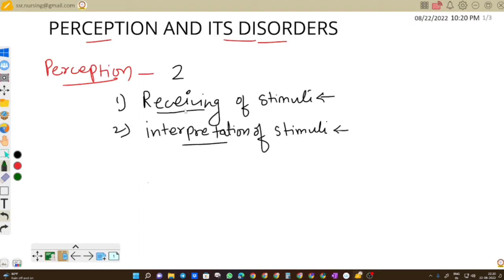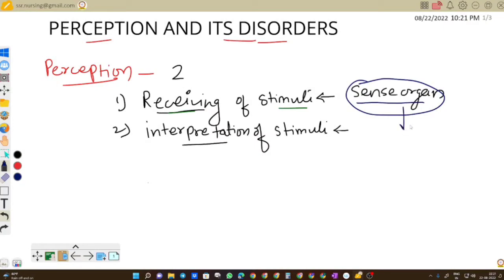Now we'll see the receiving of information. The process of receiving information is performed by our sense organs. As soon as we receive the information through our sense organ, the information reaches the CNS via the nervous system.